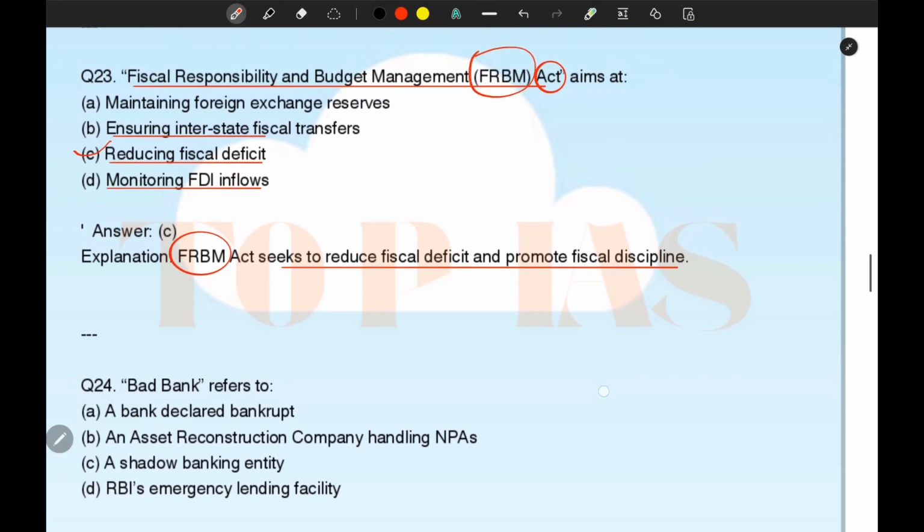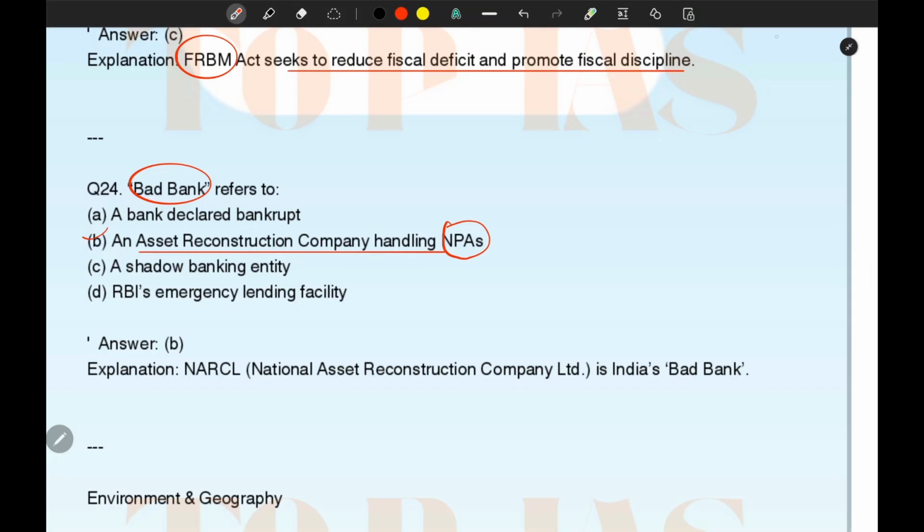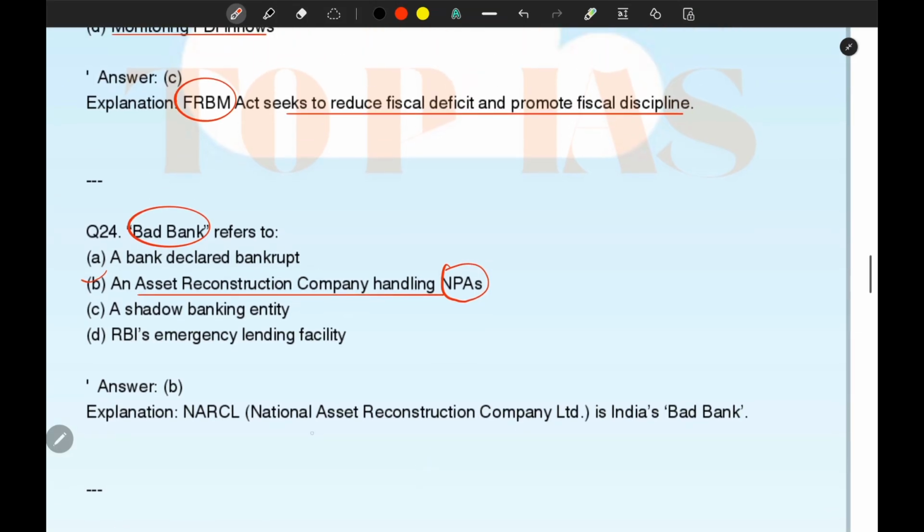So what is a bad bank? A bad bank is nothing but an asset reconstruction company handling NPAs. NARCL, National Asset Reconstruction Company Limited, is India's bad bank. So a bad bank refers to an asset reconstruction company handling NPAs.